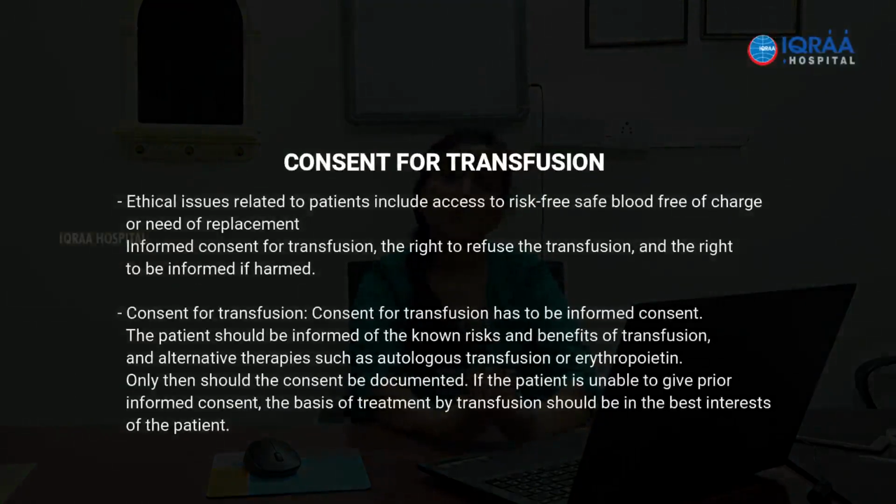In today's age, we do not recommend blanket consents, where one single consent is taken and all the procedures can be done on the back of that consent. That is not how it goes. So specific to transfusion, what about the consent? There are certain rights of the patient as far as consent regarding transfusion is concerned.